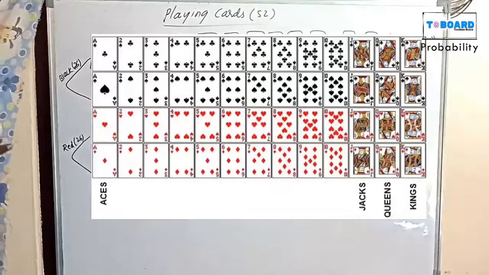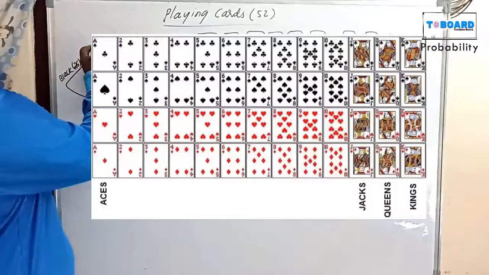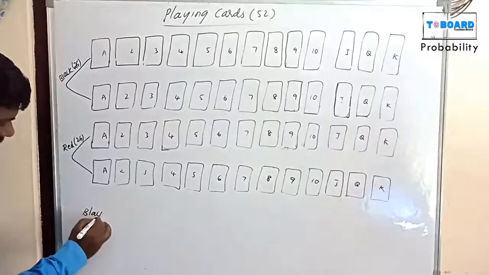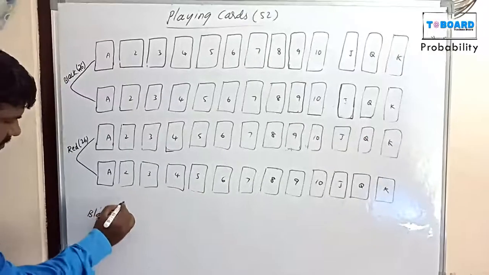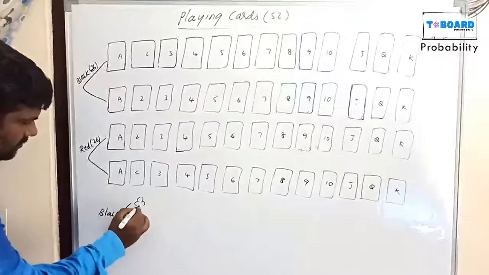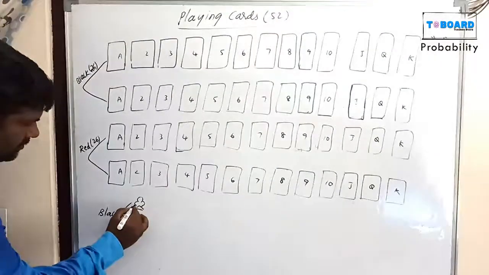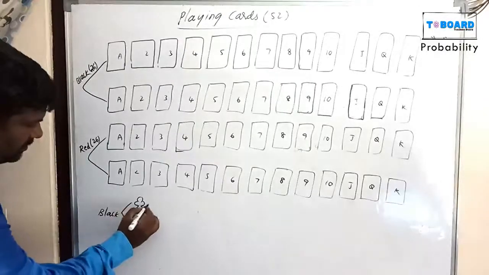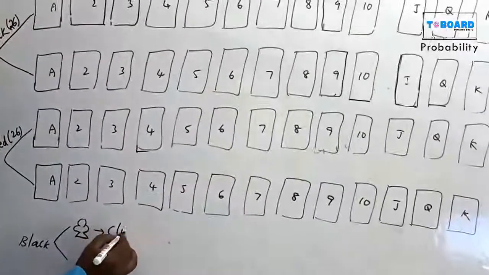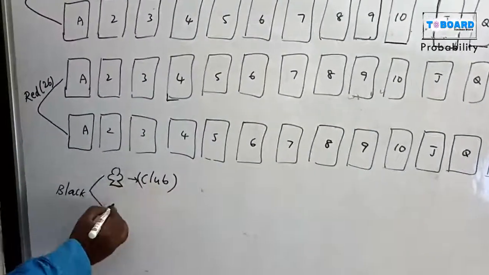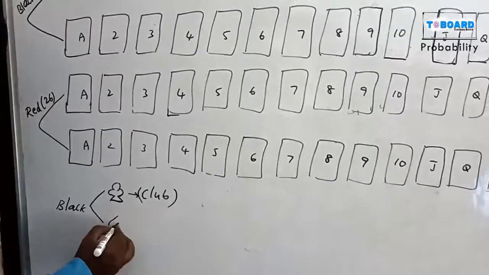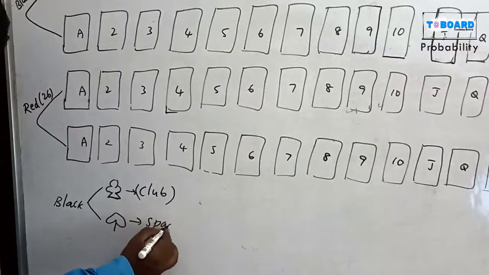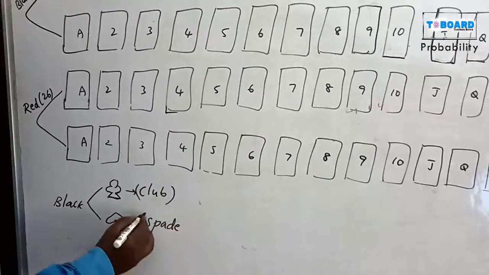Black colored symbols: this is the club symbol, and one more is the leaf, that is the spade symbol.